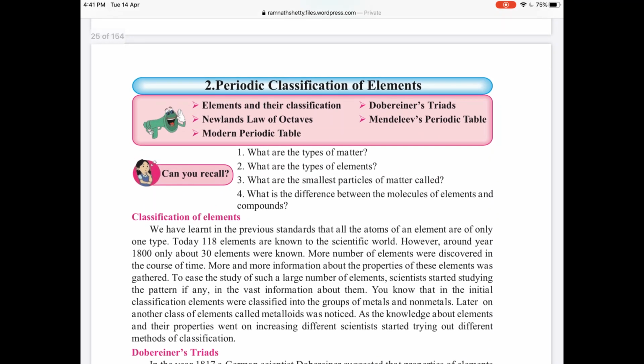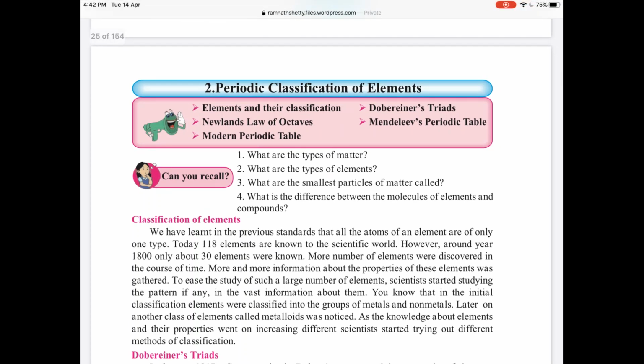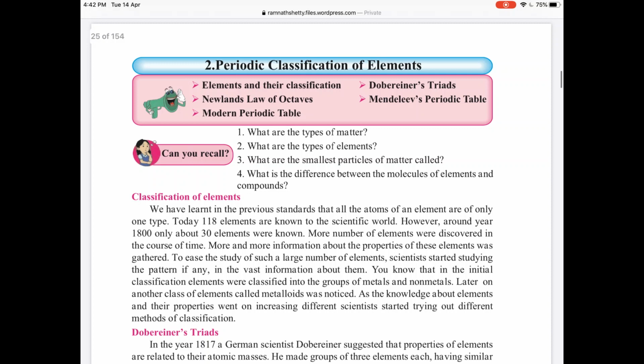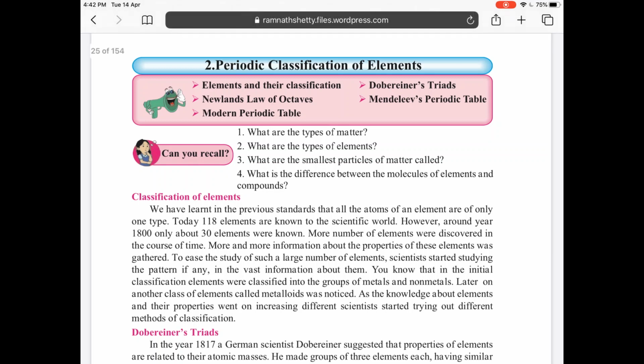Okay, now today in this scenario where we have a lot of elements with us, we have around 118 known elements. And these 118 known elements are classified in a particular way. Do you think that these 118 elements were known even earlier?